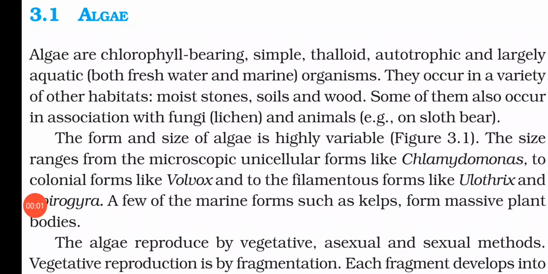Now the form and size of algae is highly variable. The size ranges from microscopic unicellular forms like Chlamydomonas to colonial forms like Volvox. That means in algae, the size and form are highly variable. Chlamydomonas is unicellular and microscopic, while Volvox forms a colony.